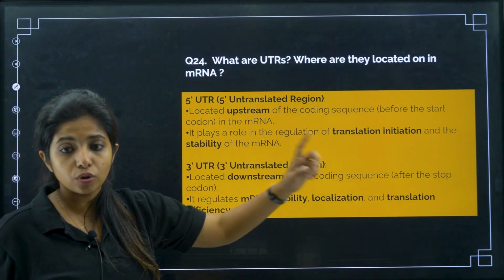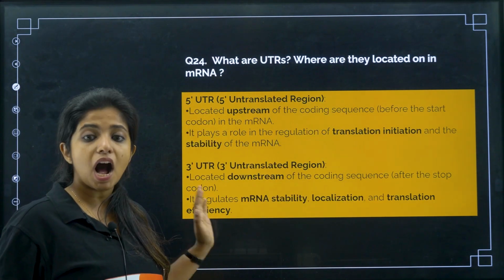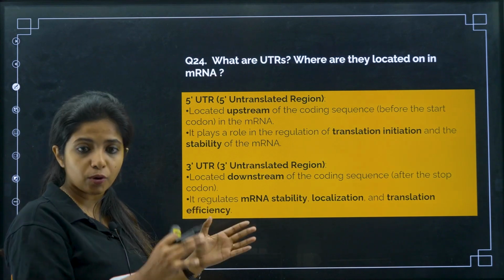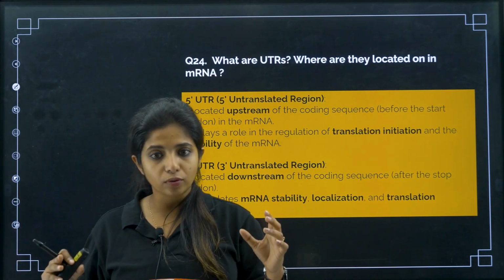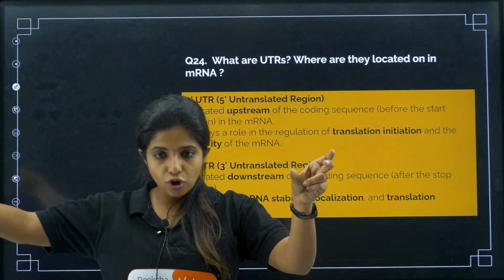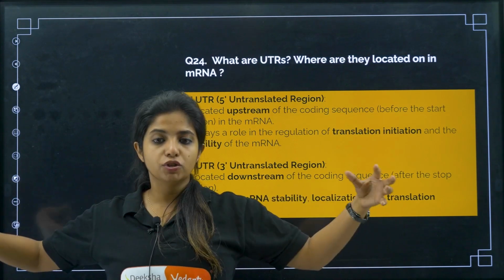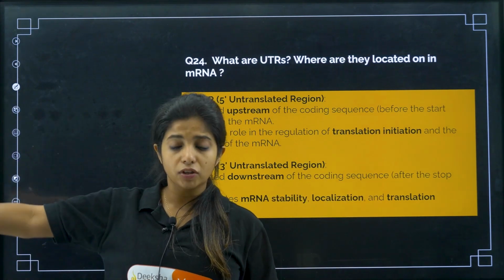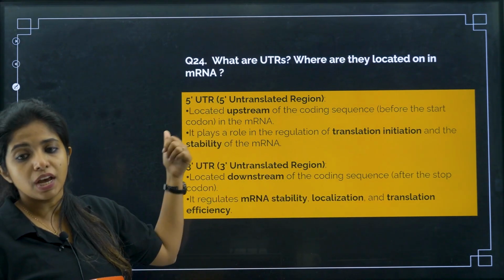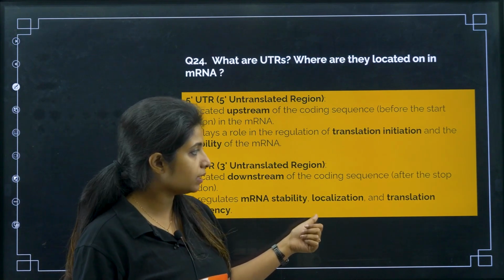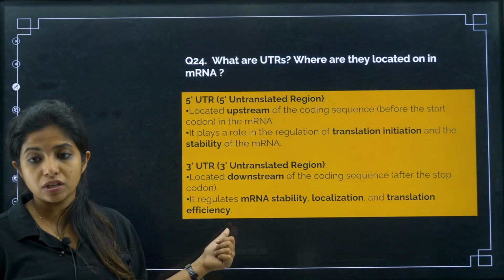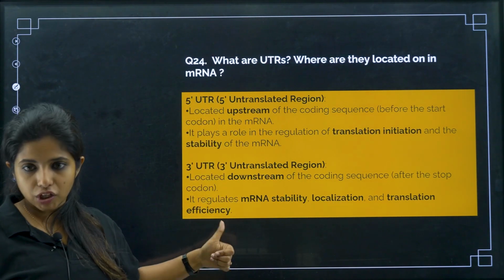Now at the 3' end, you also have an untranslated region, after the stop codon. In a translation unit, I hope you know there is a start codon and a stop codon, and in the middle are areas which get translated. After the stop codon, you have untranslated regions, which are again responsible for mRNA stability, localization and translational efficiency. So these are the things you have to write down.